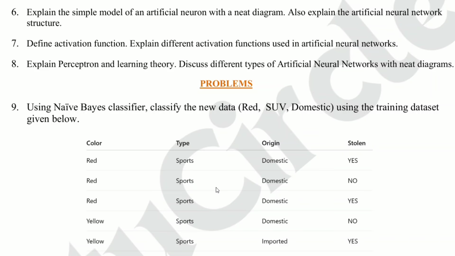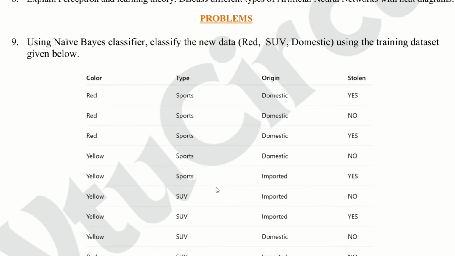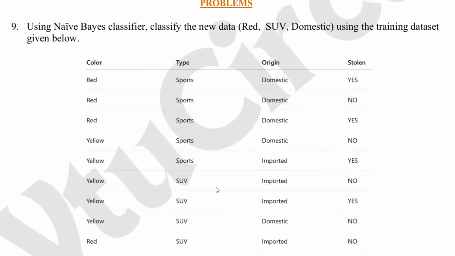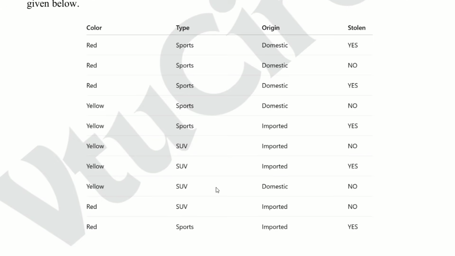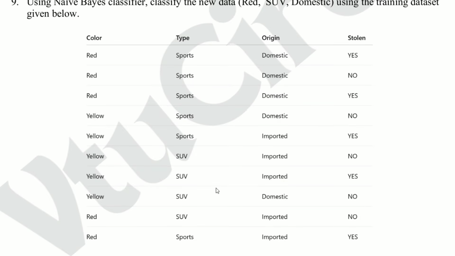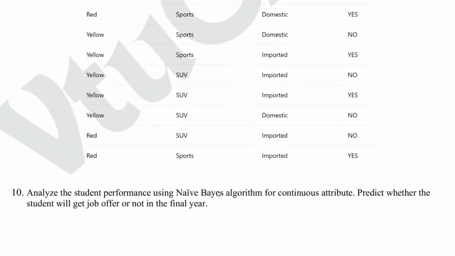Now moving to problems. Question number 9. Using naive-Bayes classifier, classify the new data Red SUV Domestic using the training data set given below. This is a very important problem. Practice probability calculation of each class and choose the higher probability.